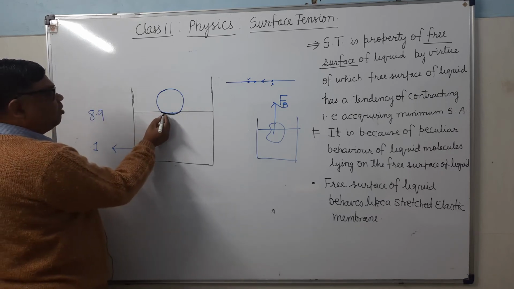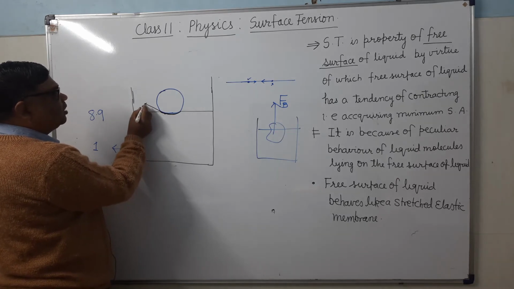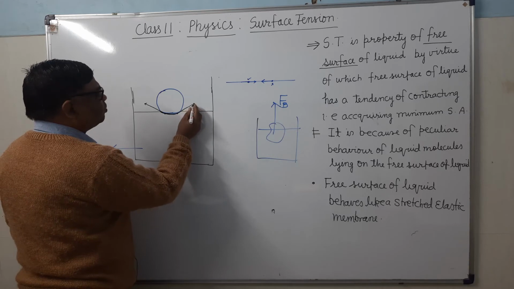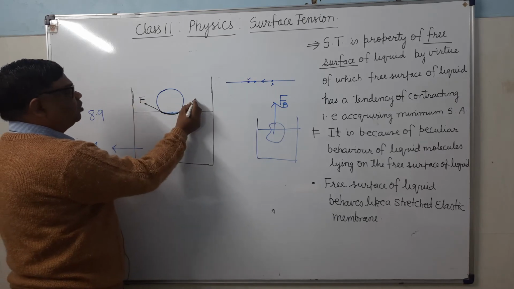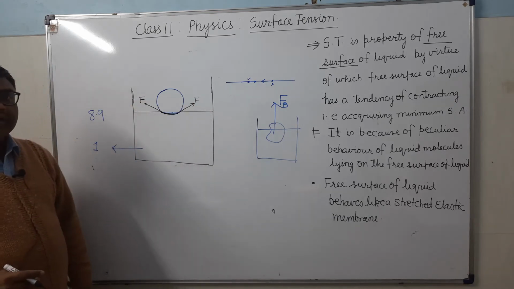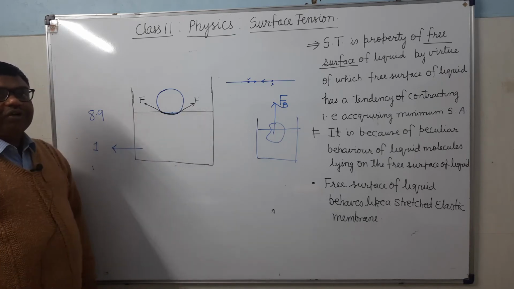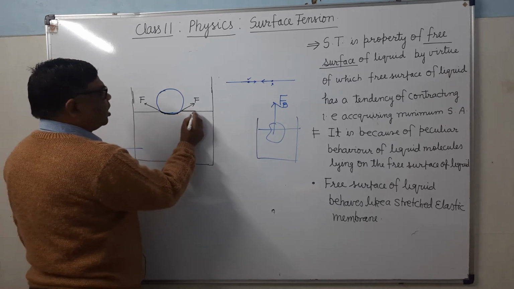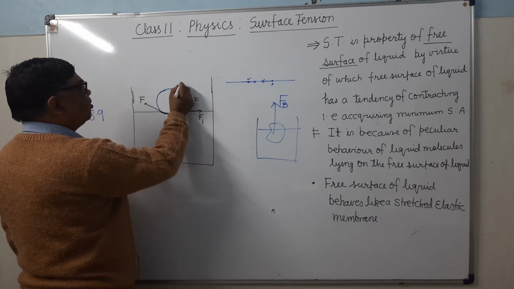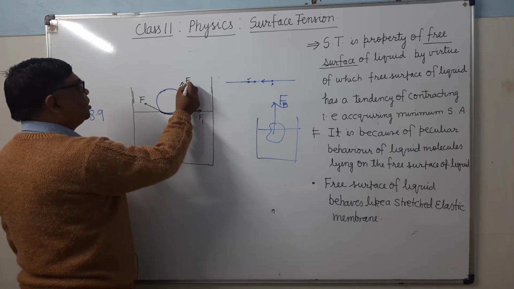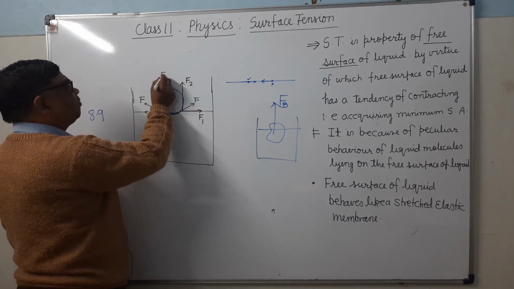Now the molecules here will also attract each other. So what will happen? A surface tension force will act here in this direction. Now we can resolve this surface tension force into two components: one along the free surface, and the other normal to the free surface. It is clear?